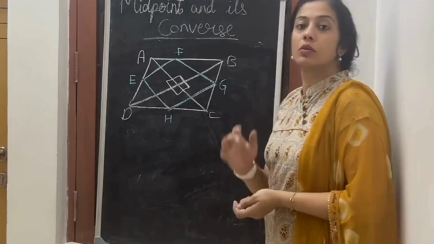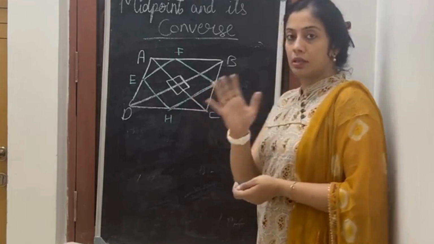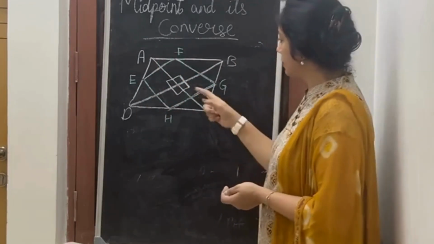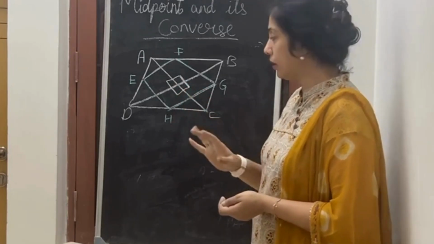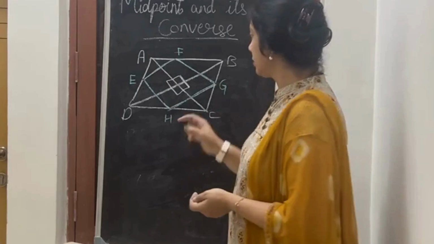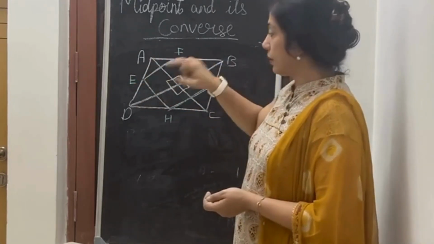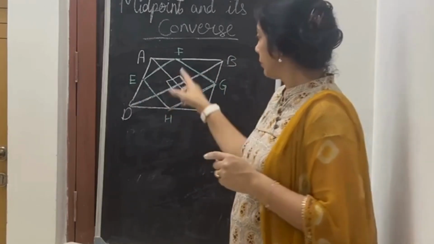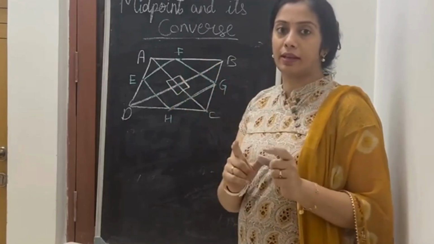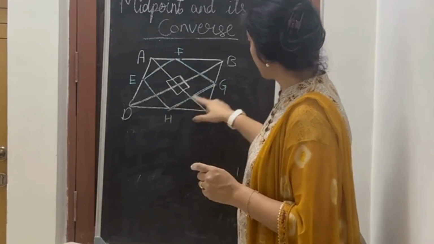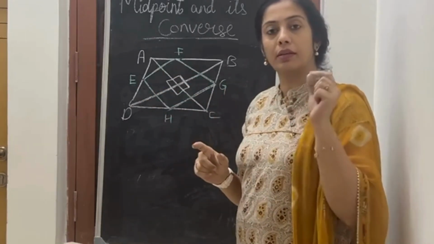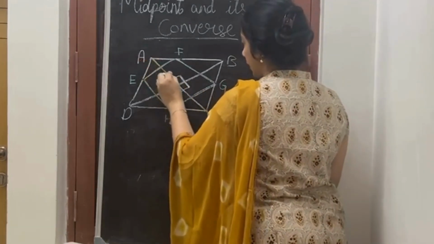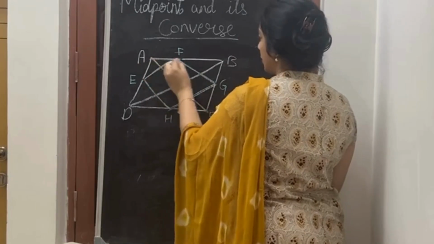Okay, friends. So what is my next sum? The next sum says, there is a parallelogram. The diagonals of the parallelogram intersect each other at right angles. Then the next statement says, prove that the midpoints of the adjacent sides when joined together give us a rectangle. So what we have to prove is that this quadrilateral is a rectangle. How will we prove it? What they have given us, this is a diagonal.